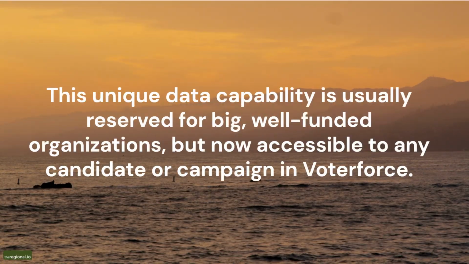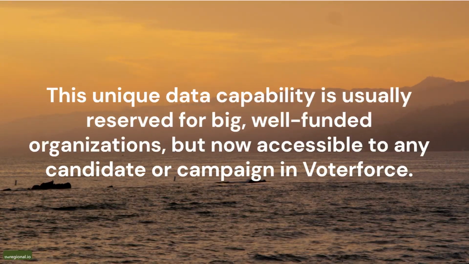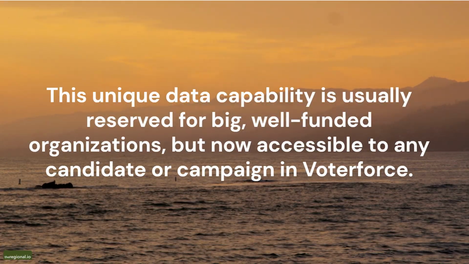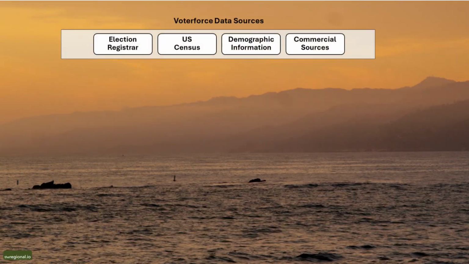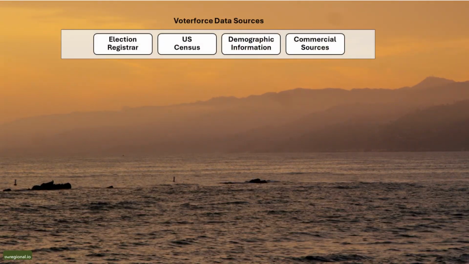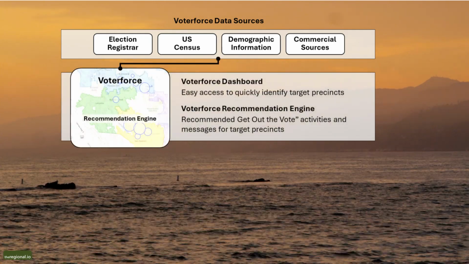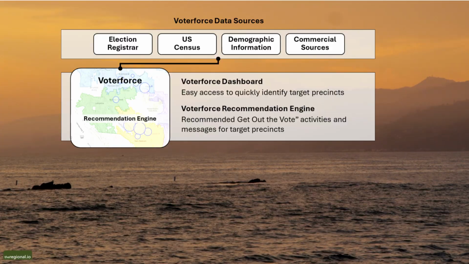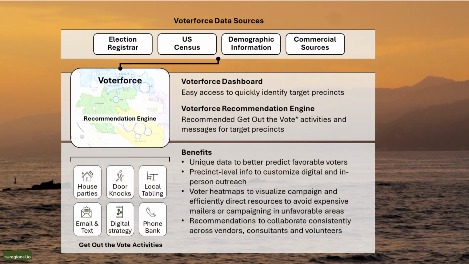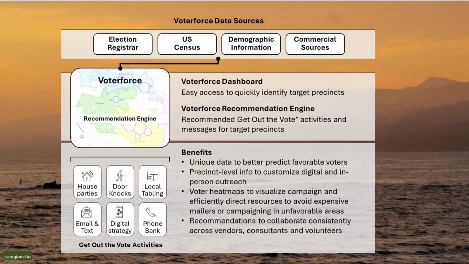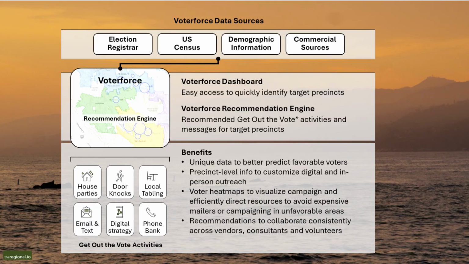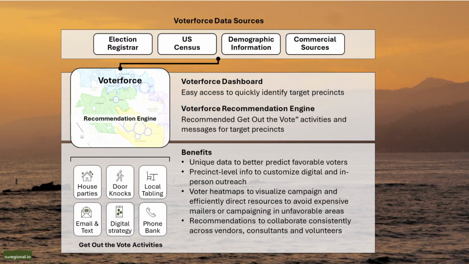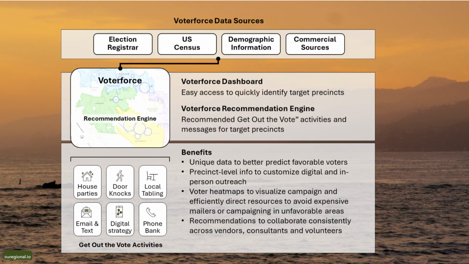This unique data capability is usually reserved for big, well-funded organizations, but now accessible to any candidate or campaign in Voterforce. We transform and visualize this data in the Voterforce dashboard with customized Get Out the Vote activities and messages at your fingertips in the Voterforce recommendation engine. You will better predict favorable voters with Voterforce precinct-level info, and you'll coordinate digital and in-person Get Out the Vote with vendors, consultants, and volunteers using Voterforce dashboard, heat maps and activities, and messaging from the Voterforce recommendation engine.